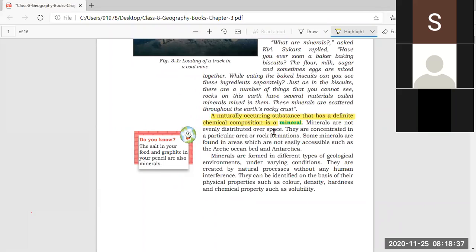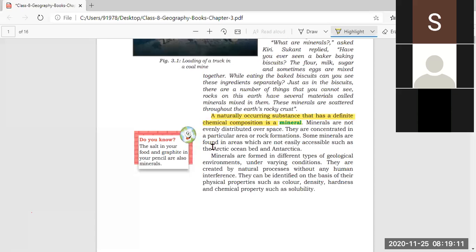A naturally occurring substance that has a definite chemical composition is a mineral. Now, what is a mineral? A mineral is a naturally occurring substance, which means it is present naturally, it is not man-made, not human-made, and it occurs on the earth's surface naturally. It has a definite chemical composition, which means some chemicals are present in it which are very much definite.